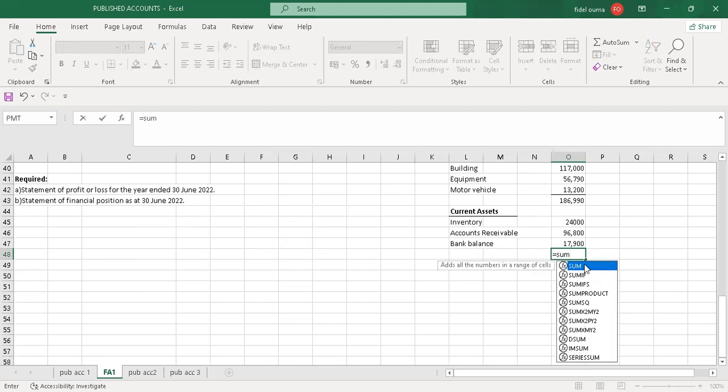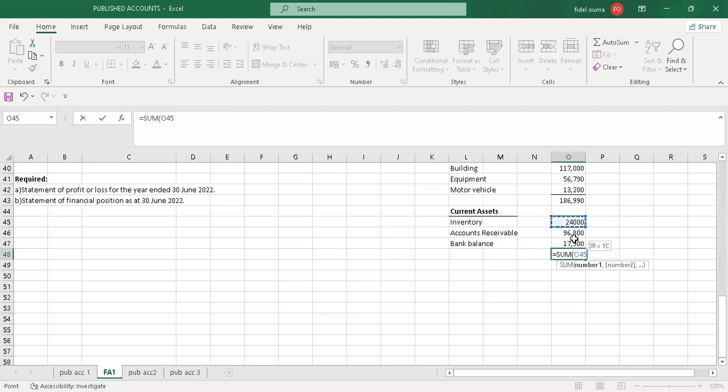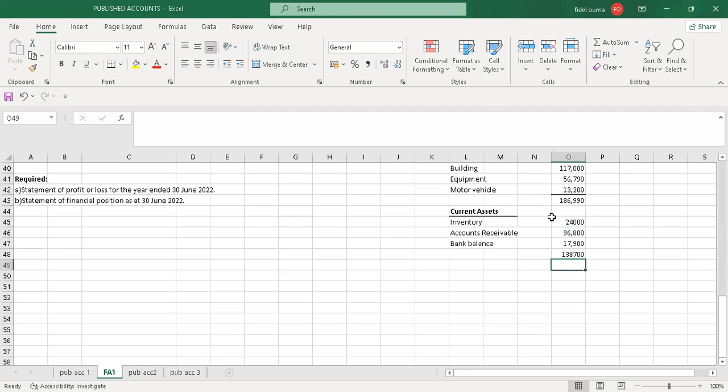I'll sum this, press enter, and create a top border. Then I'll go now to the current liabilities.